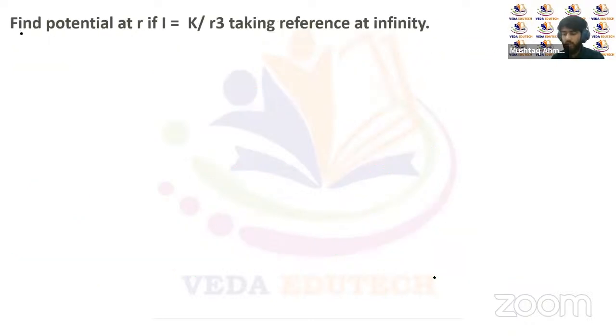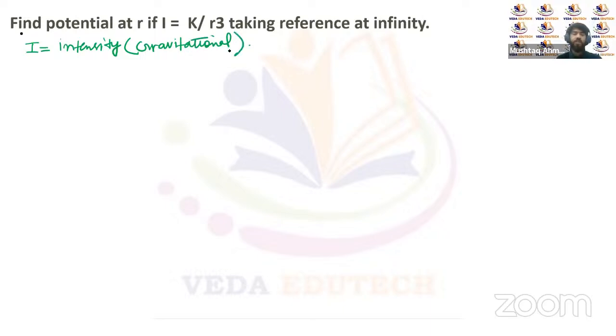Now let's look at this question. The question is: find the potential at r if I is equal to k upon r cube, right? Now we have to look at the relation between the potential and the intensity, where I here is the gravitational intensity, right? We have to find the potential taking the reference at infinity, right?